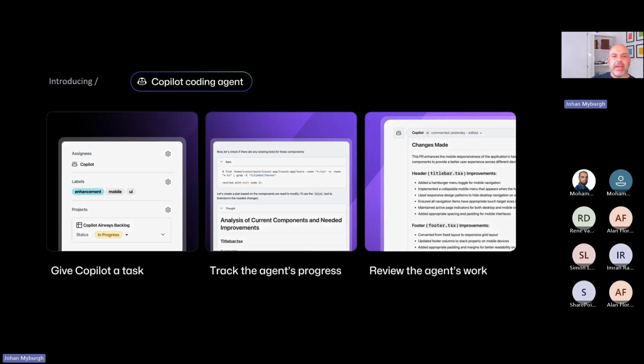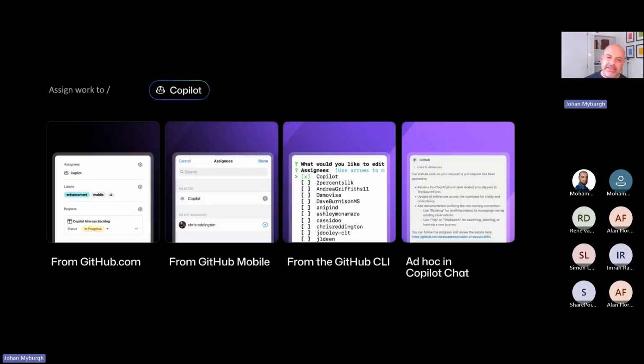So how can we trigger work and assign work to this Copilot? Well, we can do this from GitHub, as you saw earlier, right? I can just trigger it from GitHub with that instruction. I can use GitHub Mobile by creating a new issue or a new feature on my GitHub repo, and just assign it to the Copilot, and the Copilot will immediately start working on that task on the back end. I can do this from the GitHub CLI, and I can also do this in an ad hoc Copilot chat.